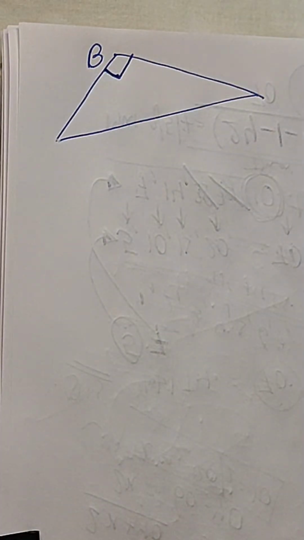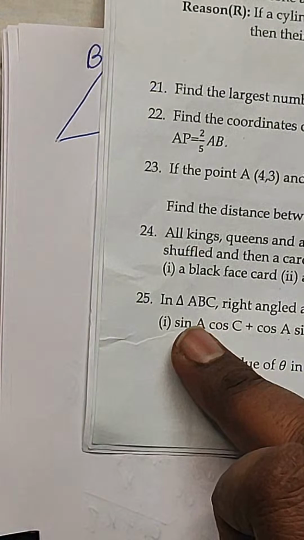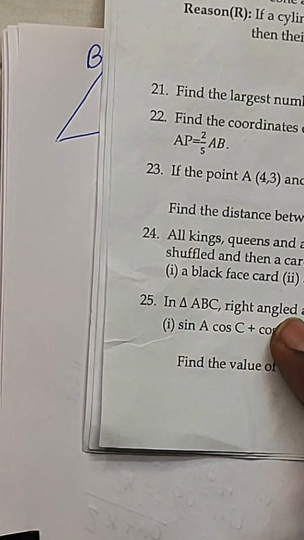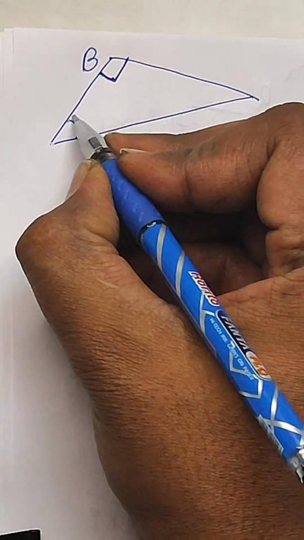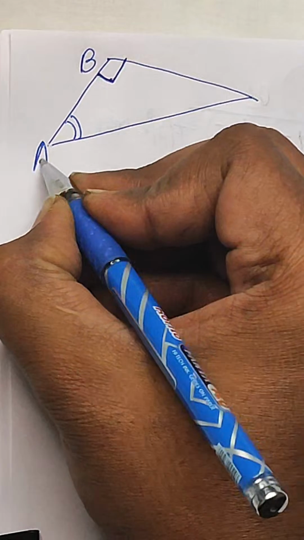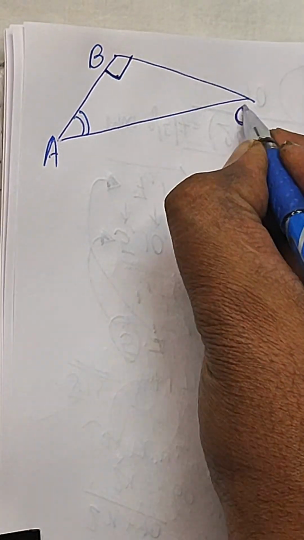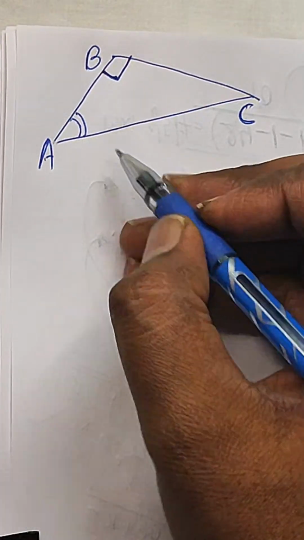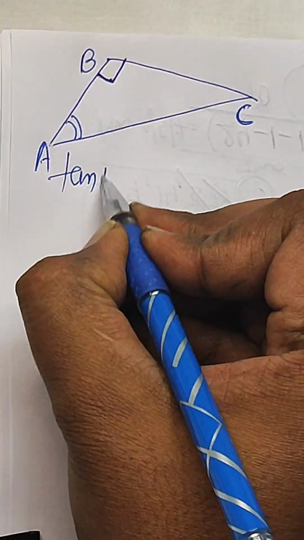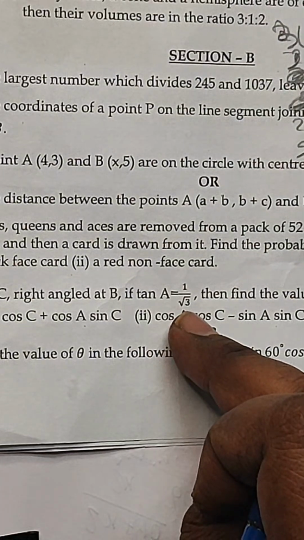Now what the question is saying: in a triangle ABC right angle at B, if tan of A equal to 1 by root 3, let us say this is A, then definitely this will be C, right? So tan of A is given to you as 1 by root 3.